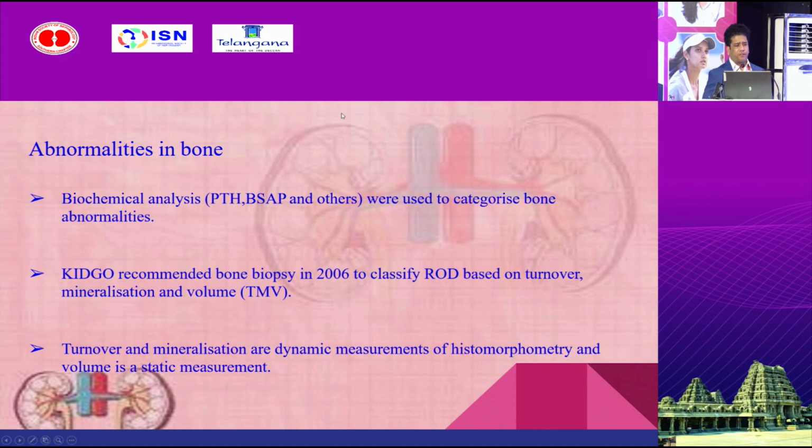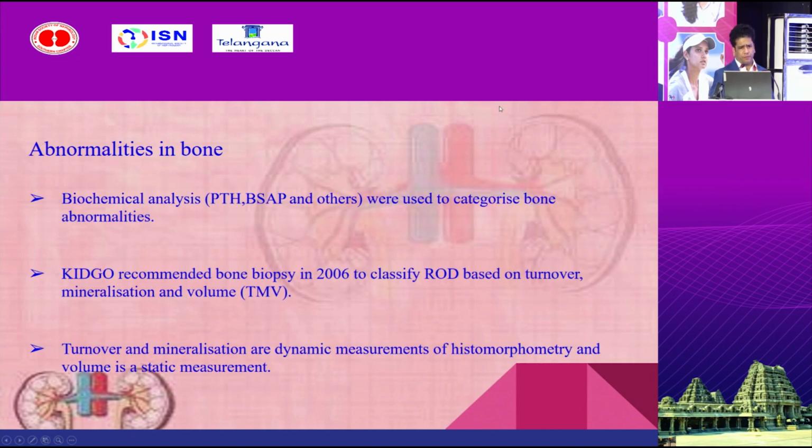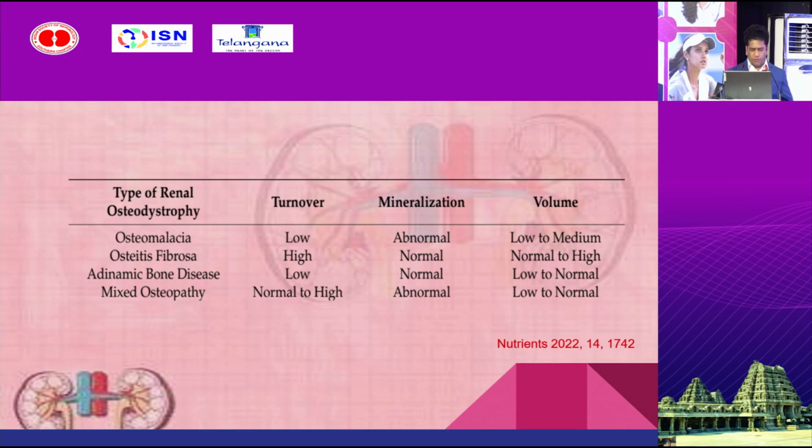Abnormalities of bone. Traditionally, the biochemical parameters like parathormone and bone-specific alkaline phosphatase were used to categorize bone abnormalities. However, in 2006, KDIGO suggested to do a bone biopsy to classify renal osteodystrophy based on turnover, mineralization, and volume. Here, the turnover and mineralization are dynamic measurements of histomorphometry, whereas volume is a static measurement. So with this, the renal osteodystrophy is categorized into 4 different varieties like osteomalacia. Osteitis fibrosa is nothing but high turnover bone disease. Adynamic bone disease or low turnover bone disease, and finally mixed osteopathy.